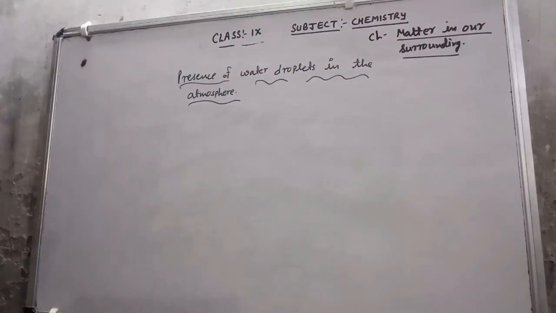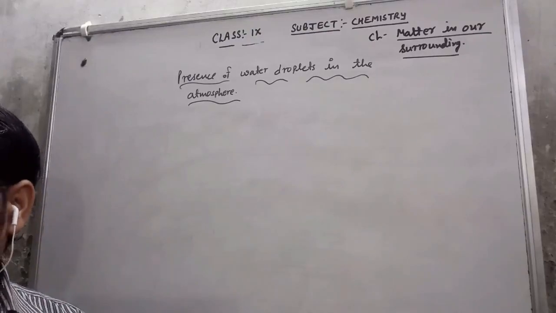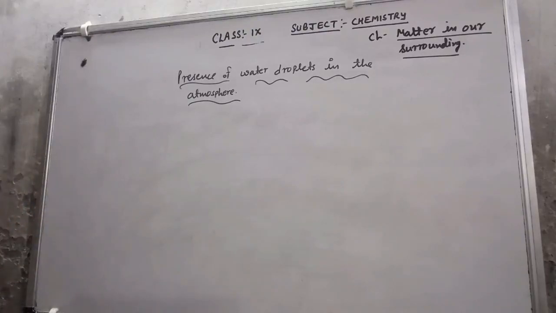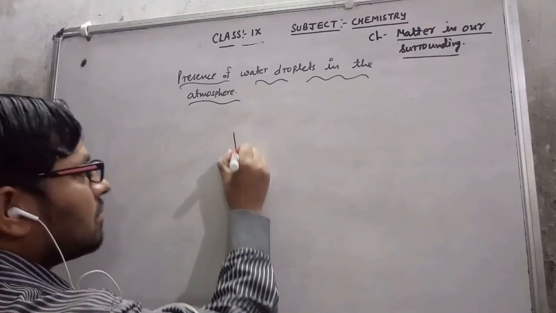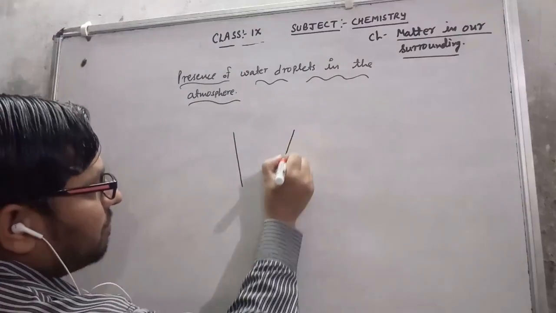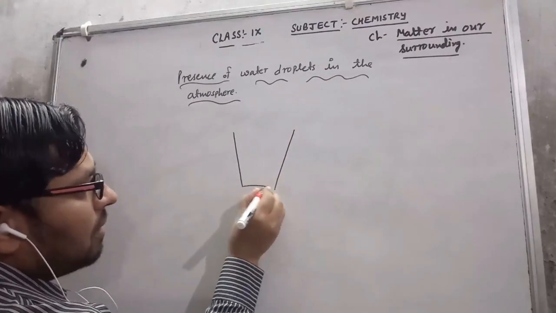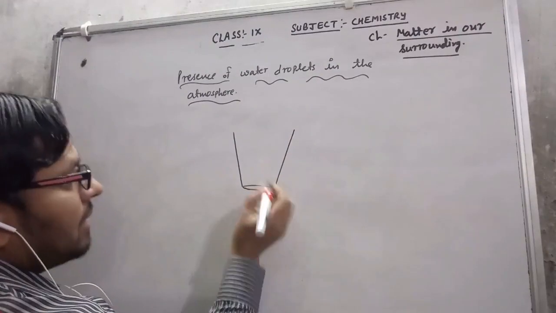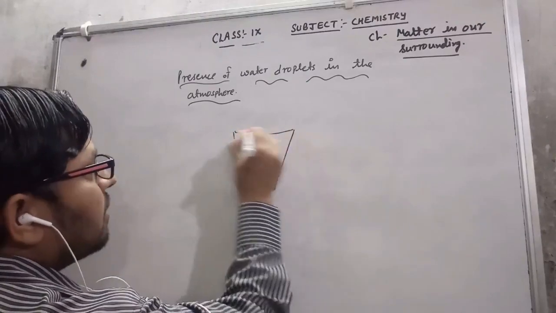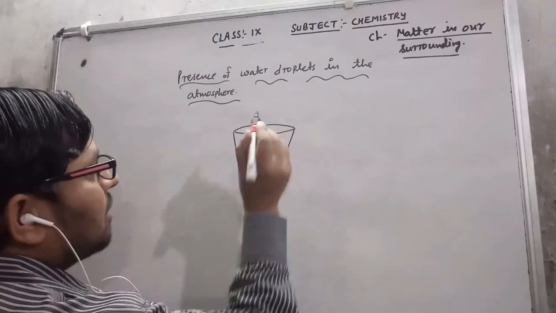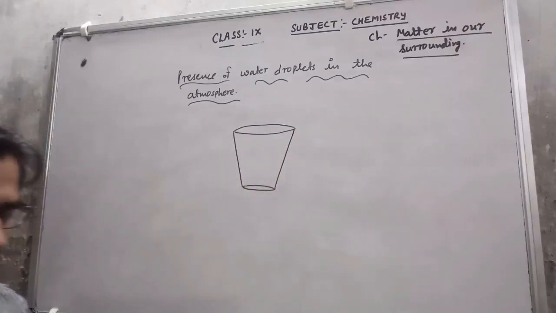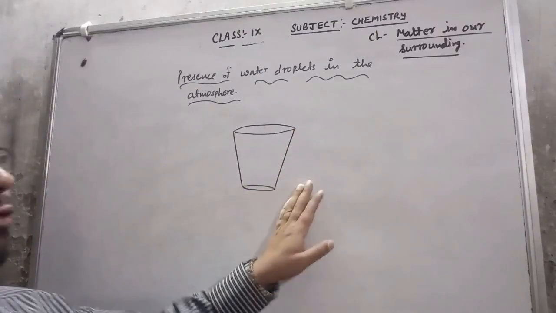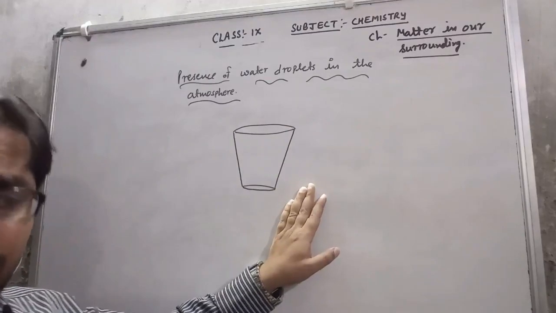That is also very simple. Suppose I have taken a steel tumbler, I mean a glass. Now clean the outer surface of the glass with a dry cloth; the outer surface should be totally clean.